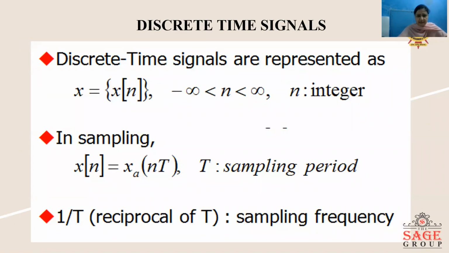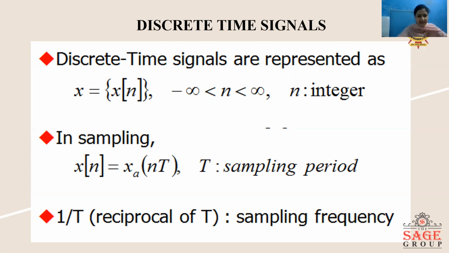So here we can see the representation of a discrete time signal where the signal is represented as x[n] with an independent parameter small n, where small n is an integer and it has a value between minus infinity to plus infinity. Now, if we represent it as a sampled signal, we can write it as x(nT), where T is the sampling period.